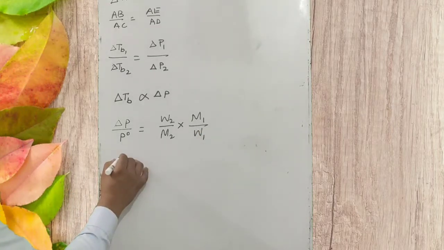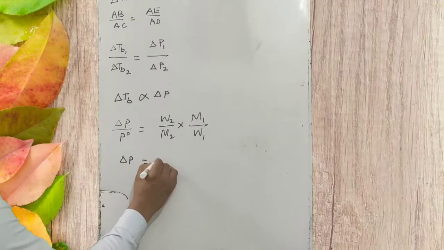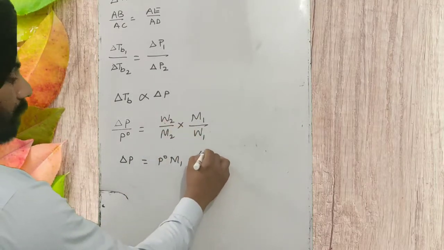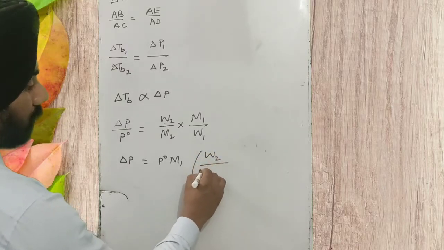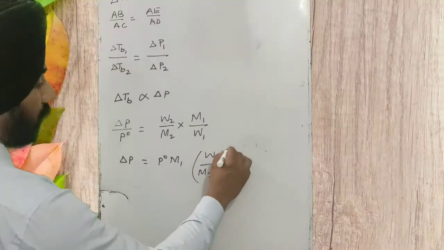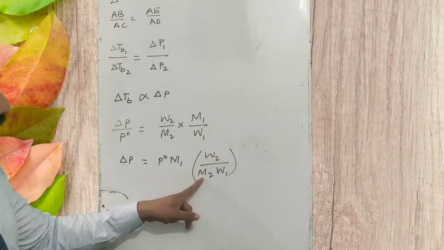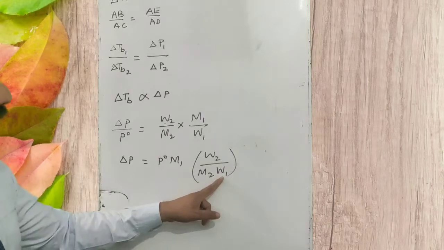Okay, so here we have delta P is equal to P naught. Let's take M1 out and keep all of them together, W2, M2, W1. What is that? Weight of solute upon molecular mass of solute into weight of solvent.